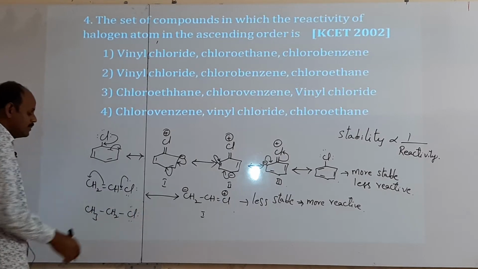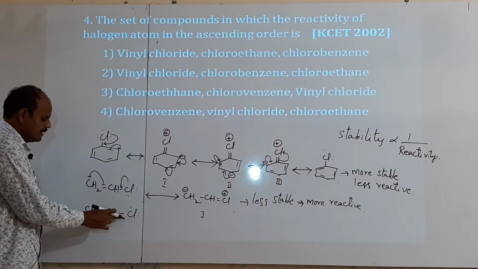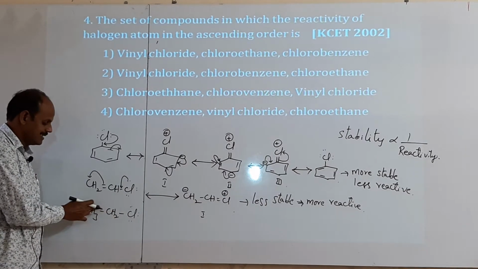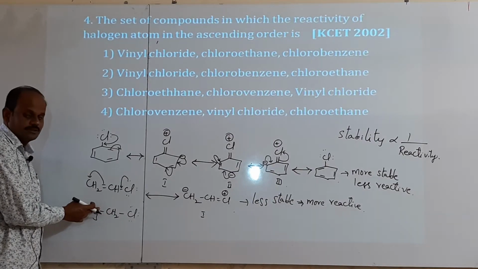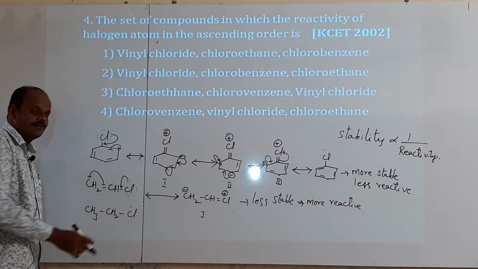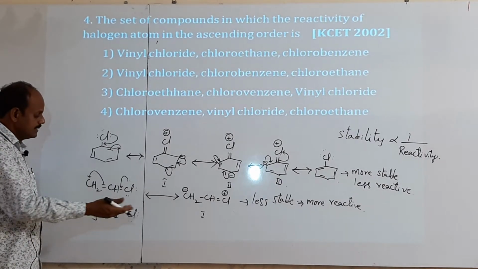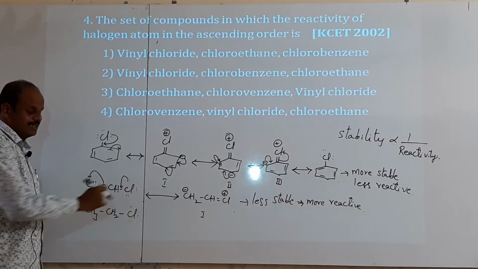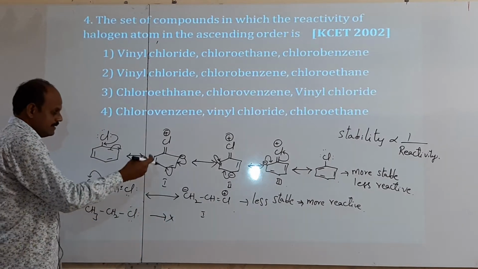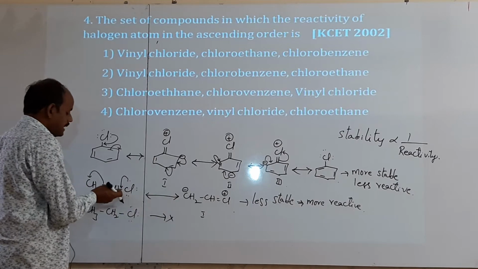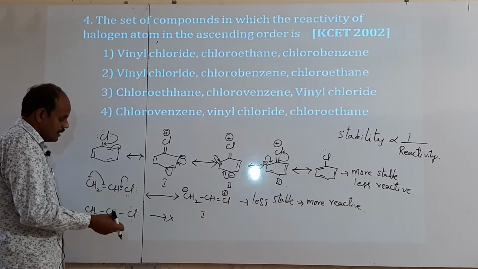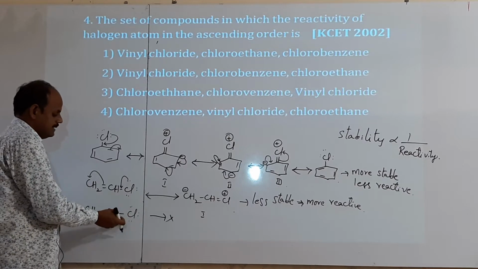Is there any possibility to get a double bond or migration of these pi electrons? No possibility. Here there are no charges, and double bonds are not present. Hence, there is no possibility to migrate the lone pair of electrons on chlorine. Thus, it cannot form any resonance structures. Then it is very less stable than vinyl chloride. Very less stable means very high reactivity.